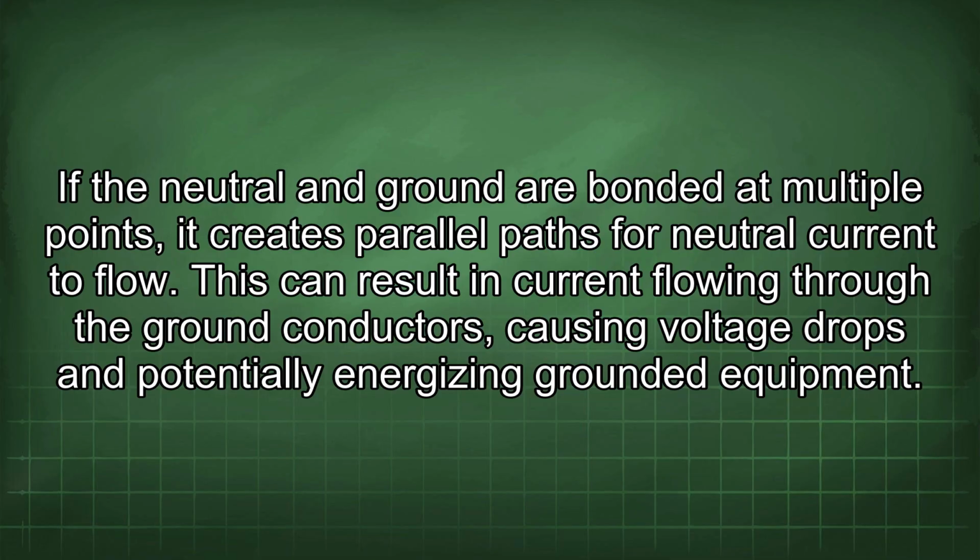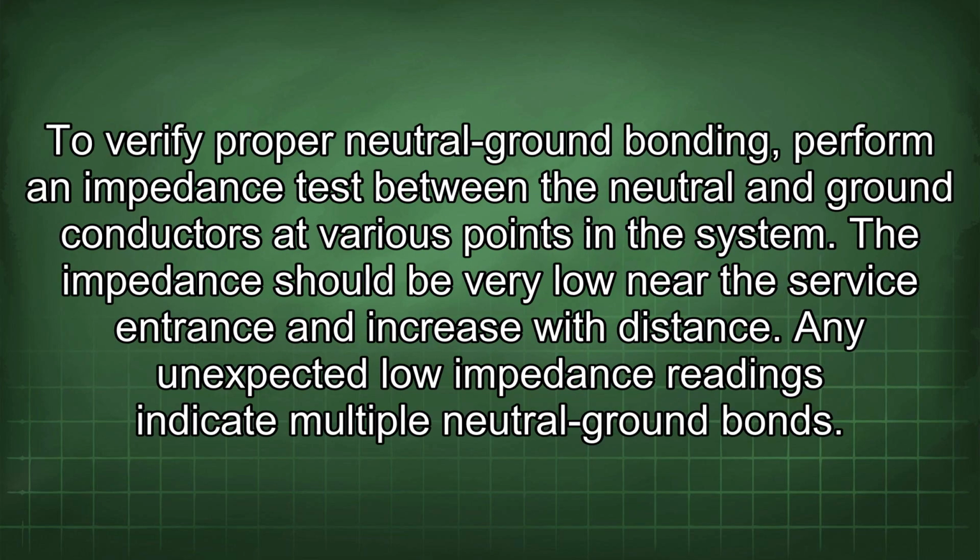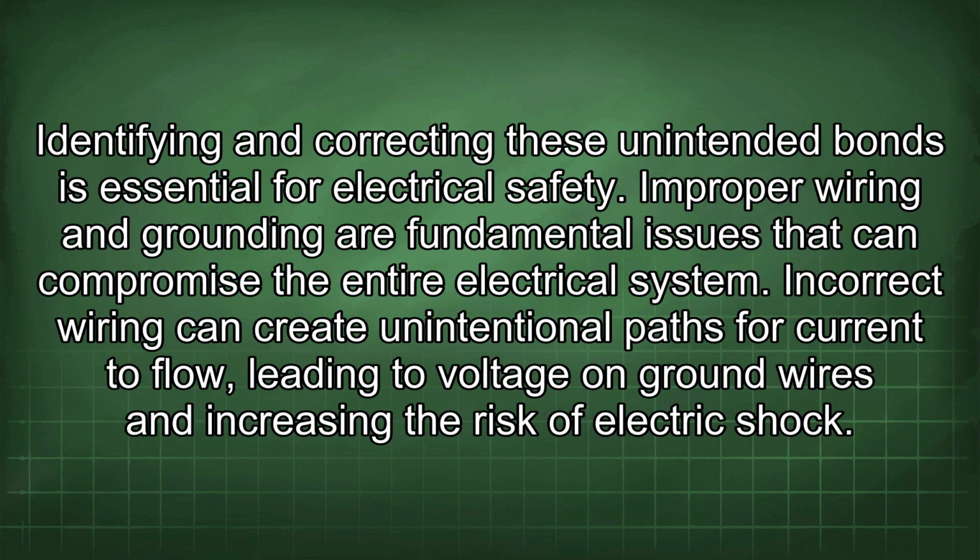This can result in current flowing through the ground conductors, causing voltage drops and potentially energizing grounded equipment. To verify proper neutral-ground bonding, perform an impedance test between the neutral and ground conductors at various points in the system. The impedance should be very low near the service entrance and increase with distance. Any unexpected low impedance readings indicate multiple neutral-ground bonds. Identifying and correcting these unintended bonds is essential for electrical safety.